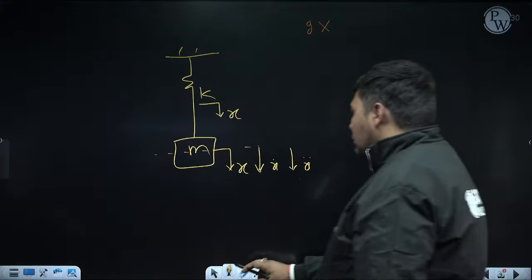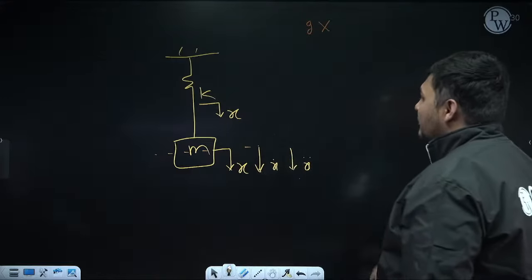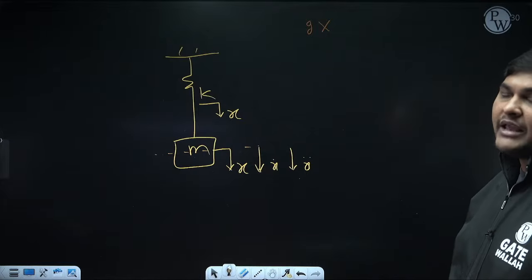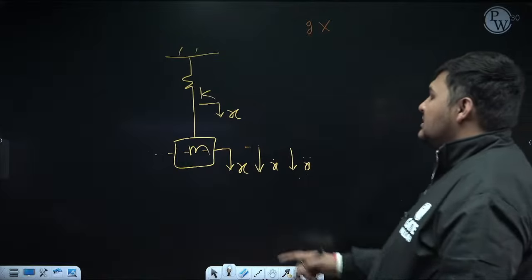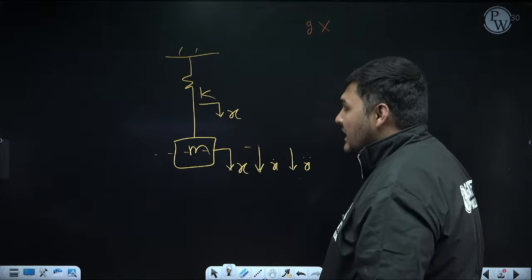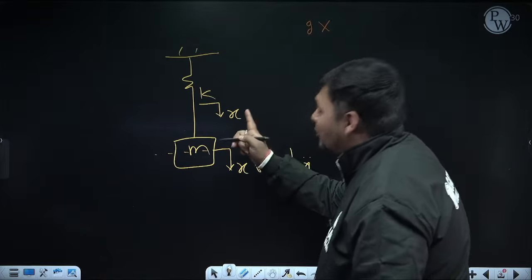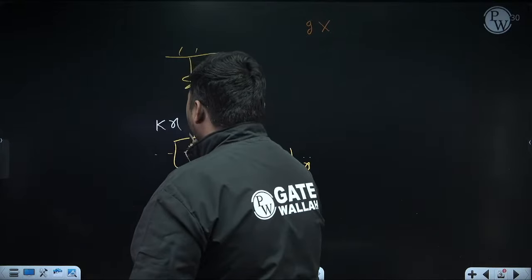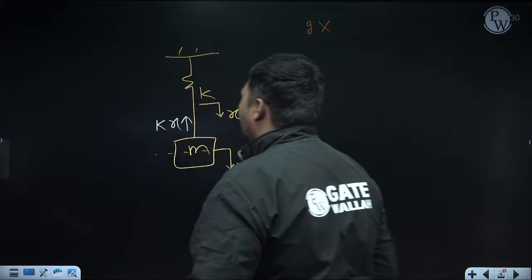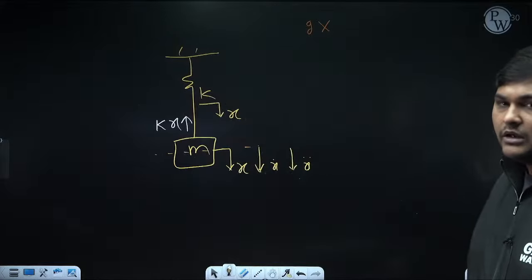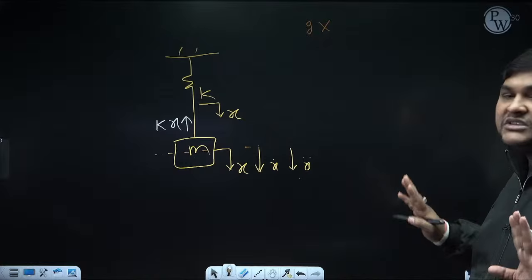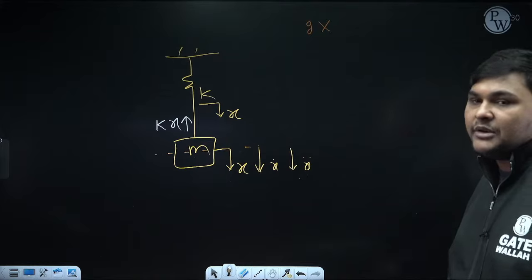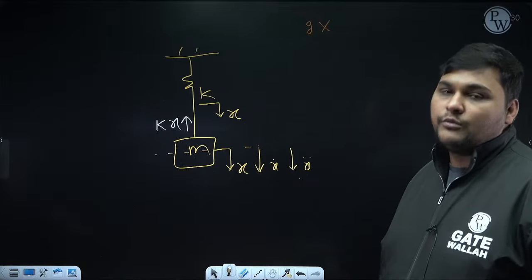Now here, which force will apply? First apply restoring force. And here restoration is occurring due to stiffness only. So how can we calculate restoring force due to stiffness? See, the stiffness of this spring is K. Now its disturbance from mean position is x. So restoring force will be Kx. On the body of mass, it will be opposite to x. Right now x is downward, so it will be upward. Completed. We will consider neither weight nor static deflection, because they cancel each other's effect, but how they are cancelling, don't bother about that.